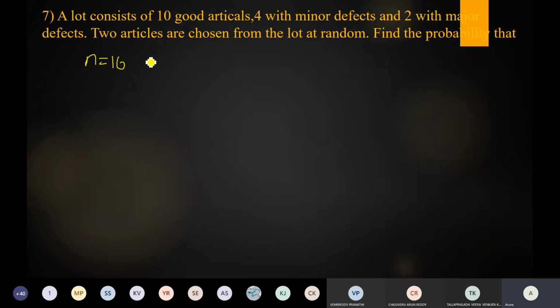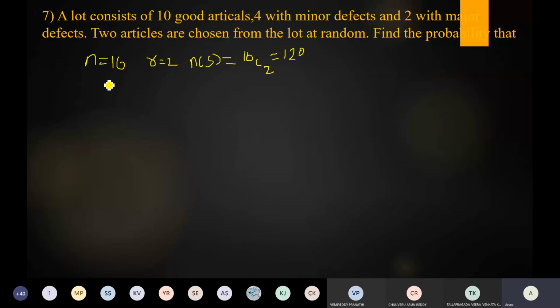N of S. R is equal to 2. So what is the N of S? N of S is equal to... 16C2. What is the answer? 120. Yes, very good. This is 120.